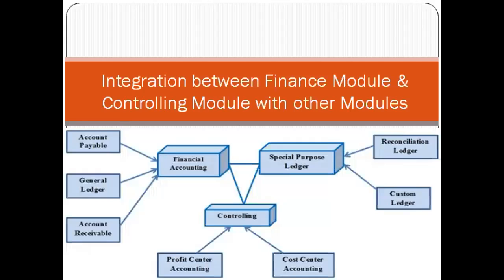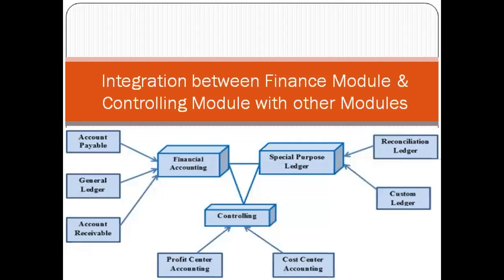So this special purpose ledger means reconciliation ledger and custom ledger. Now these are in the purchase registers and payables, sales register and receivables, and in the cost center, the price which is placed for the departments, how much share is there for finance.